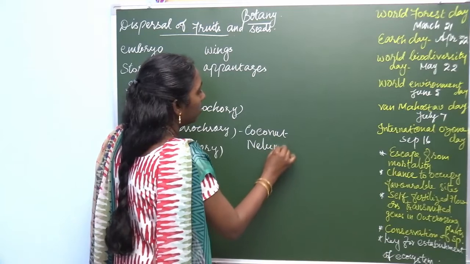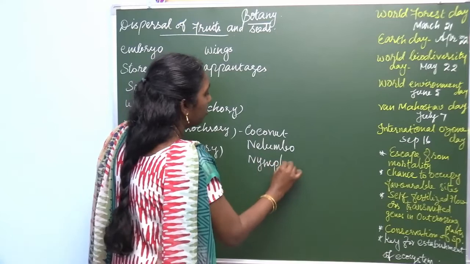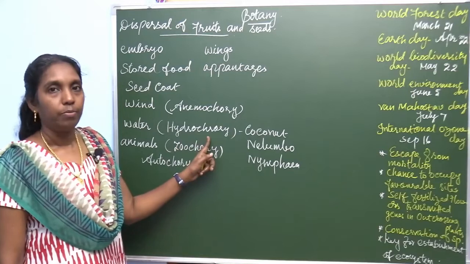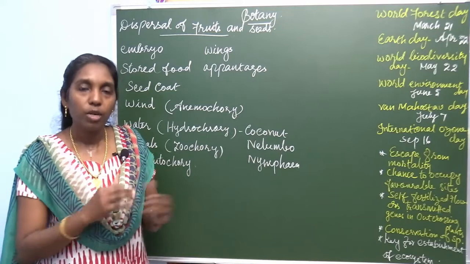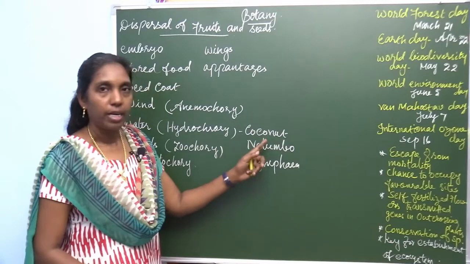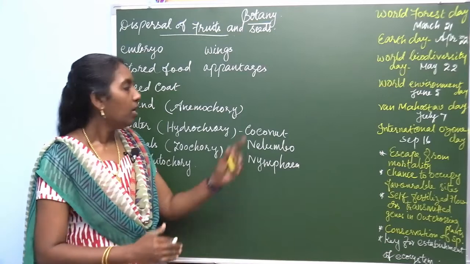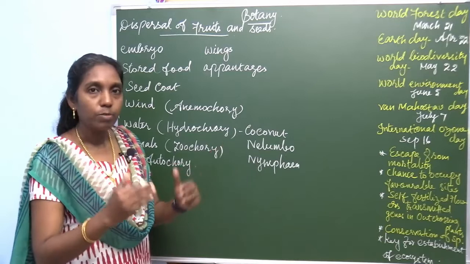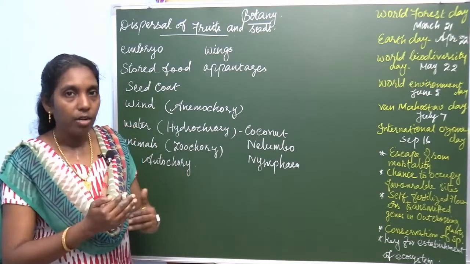Nilambo. Nilambo is lotus, Nymphaea. These are the plants that are examples for hydrochory. So, hydrochory occurs in plants which can grow in water or near water. This coconut is not an aquatic plant, but Nilambo and Nymphaea are aquatic plants. So, these plants grow in water. Coconut grows near the water. So, hydrochory takes place by means of water. Dispersal of fruits and seeds is carried out by means of water.